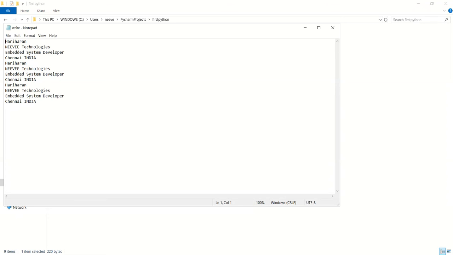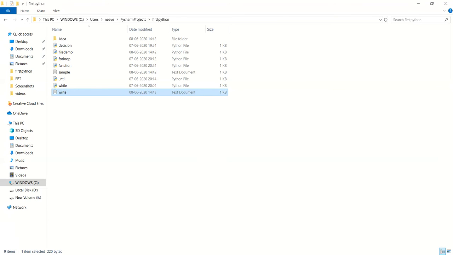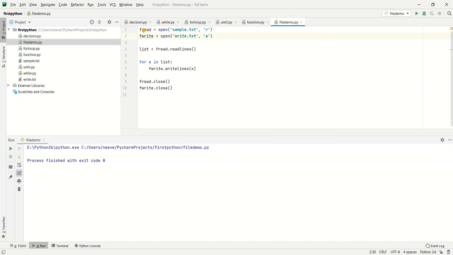In appending, the earlier content will not be affected, and whatever we are writing will get appended into the file. In a similar way we can do read and write operations with the help of r plus and w plus, and we can do write and read on the same file.